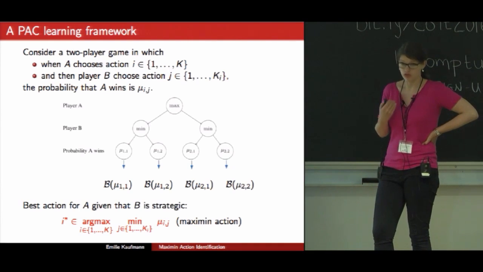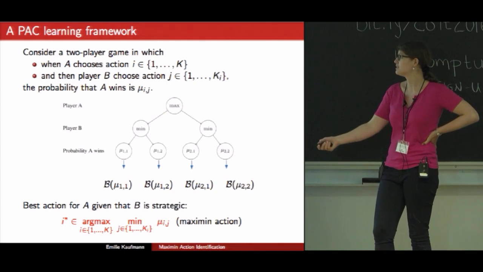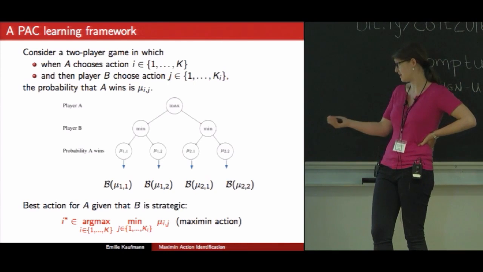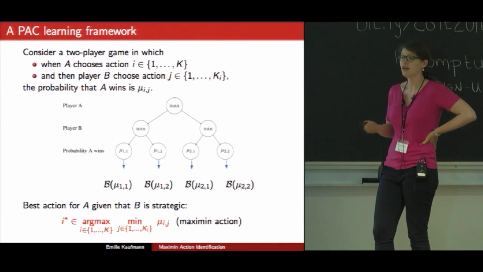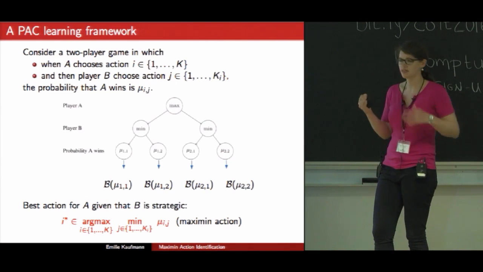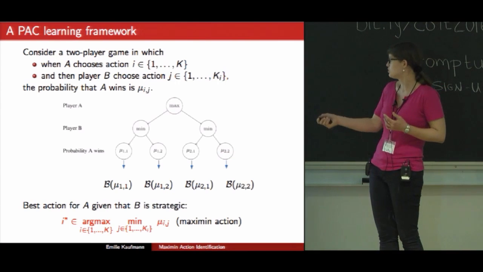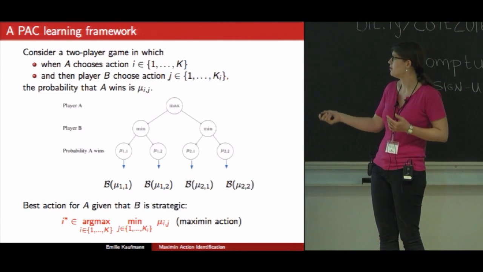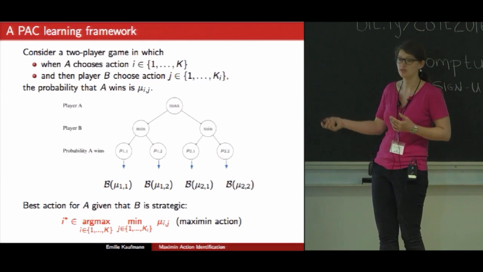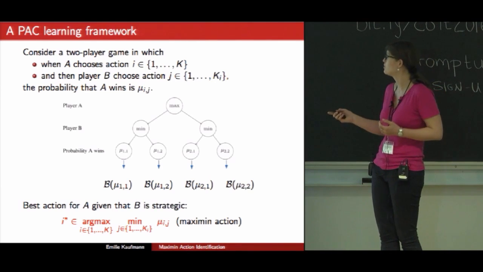Therefore, from the perspective of player A, what we want to determine is this Maximin action I star defined in the following way. And we are going to learn it based on well-chosen rollouts that will be assumed here to be a Bernoulli realization of the corresponding probability of winning.